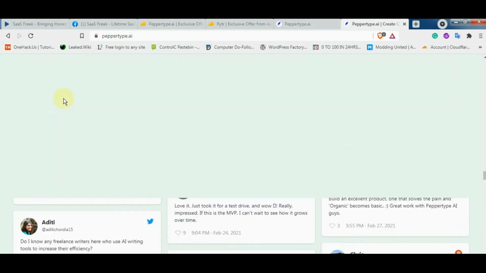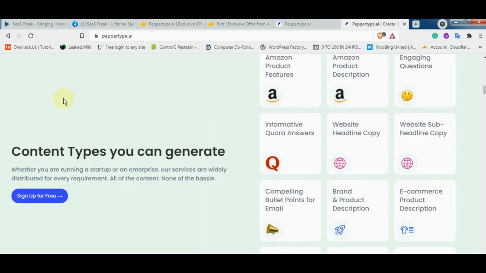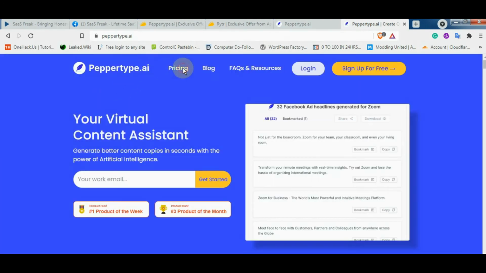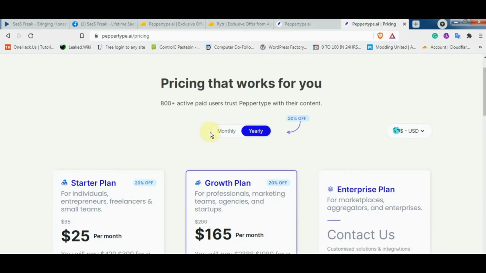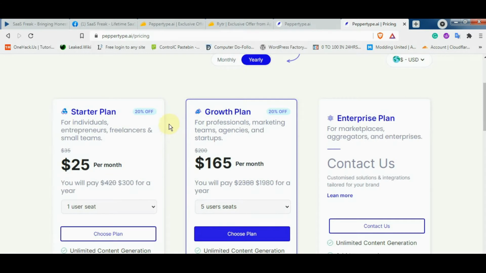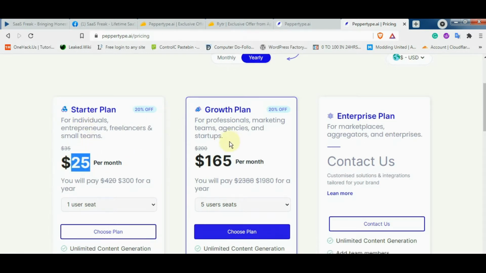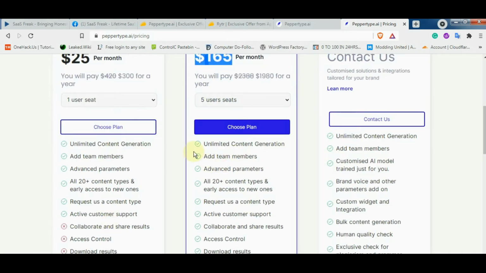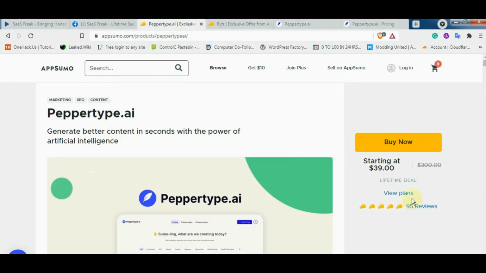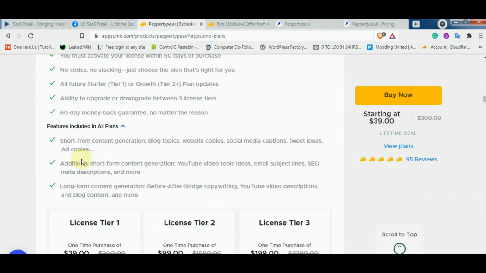Okay, so just let's see the pricing from the official page. Just let's go to peppertype pricing. So yeah, this is the pricing from official page. Okay, that is starter plan will cost you $25 per month, then growth plan that will cost $165 per month, then a custom plan that you can just contact them and make. Okay, so basically when I am recording this video, they are also running an LTD on AppSumo. So I will just go there and let's see the pricing. Okay, so yeah, this is the pricing.